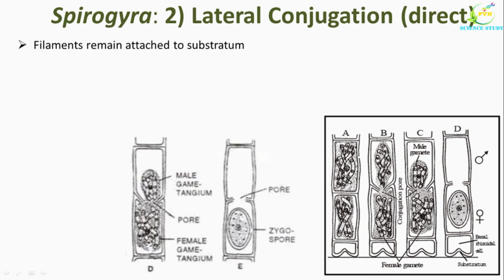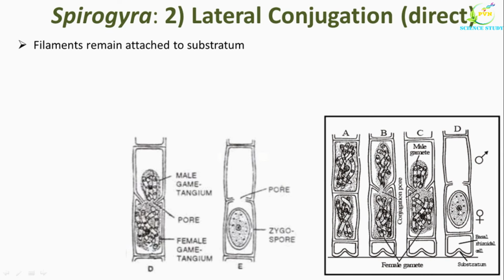Its protoplast contracts and becomes conical or rod shaped and acts as the male gamete. The male gamete pierces the septum to enter the female gametangium, and a small pore is produced here. This pore is known as the conjugation pore, because the conjugation process takes place through this pore. In the next step, we can see how the male gamete is moving towards the female gamete, and it is fusing with the female gamete to produce the zygospore.